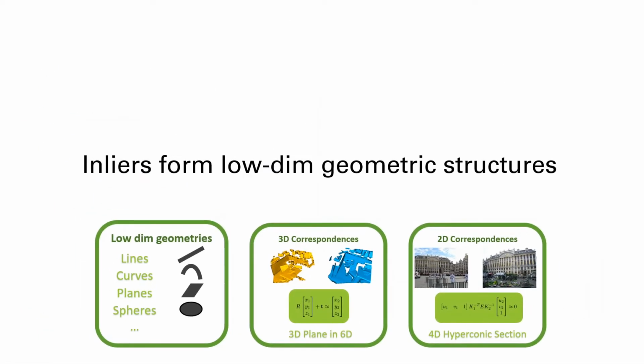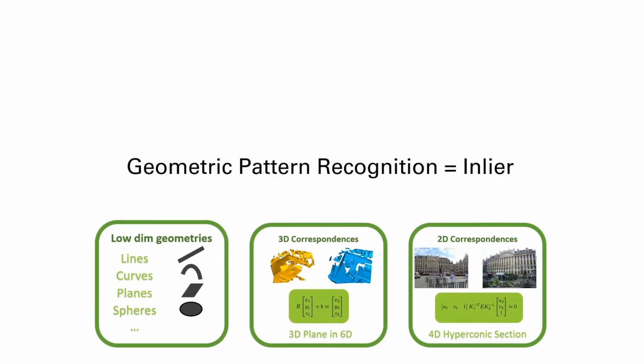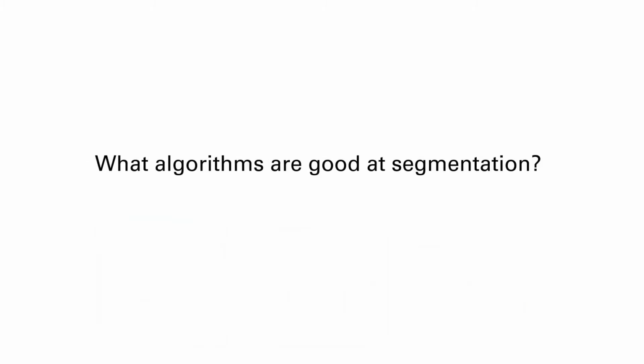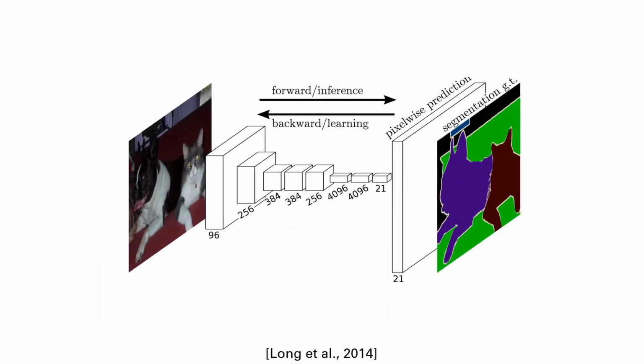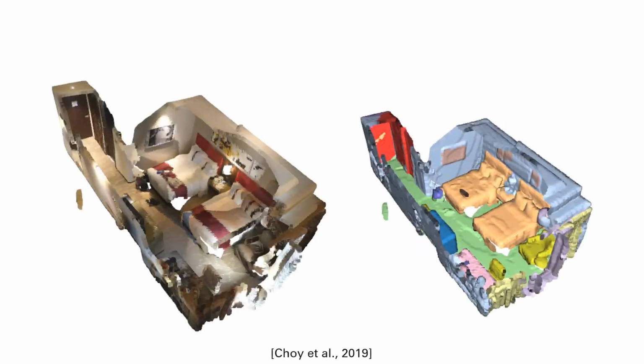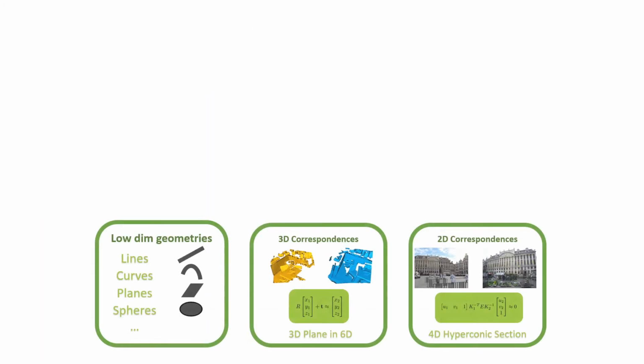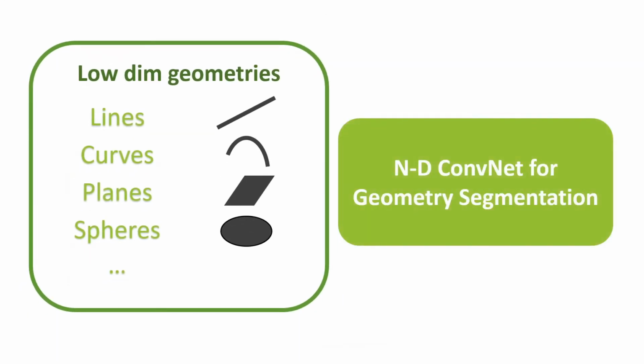In other words, finding these geometric patterns is equivalent to finding inliers. And finding the inliers requires segmenting them from the noise. Then, what algorithms are good at segmentation? In the image domain, we know that convolutional neural networks are proven to be effective. Similarly, a 3D convolutional neural network has achieved state-of-the-art performance in point cloud semantic segmentation. Although these networks use different tensor representations, in both cases, convolutional networks are the most successful method for segmentation. Thus, to segment the basic low-dimensional geometries, we propose using an n-dimensional convolutional network.